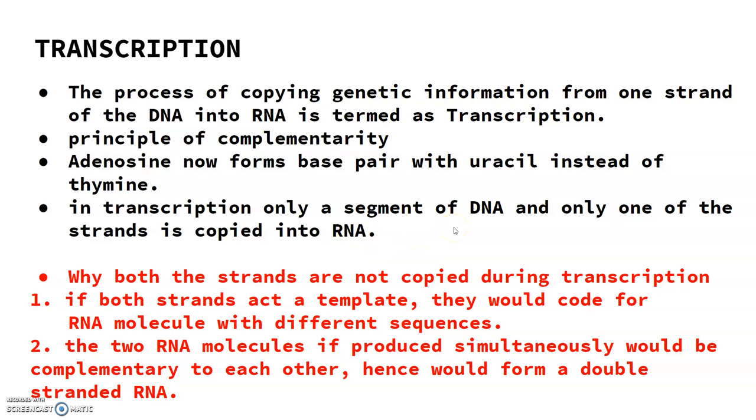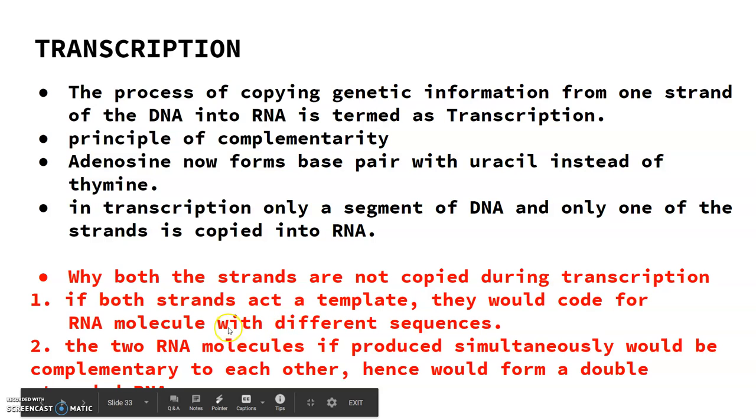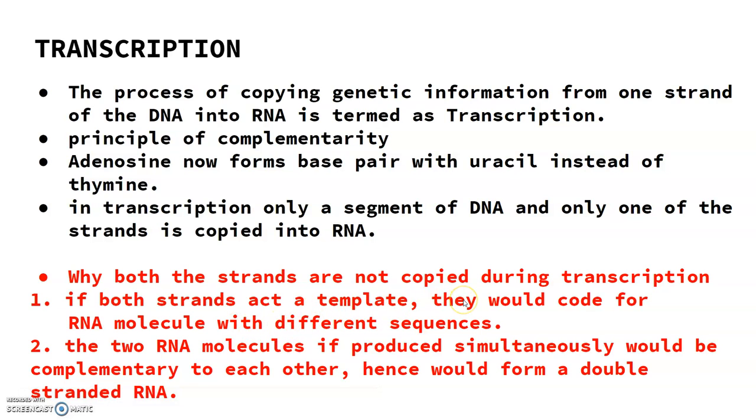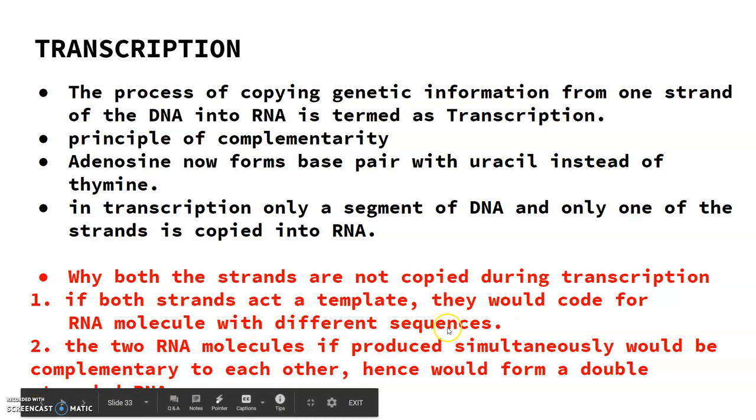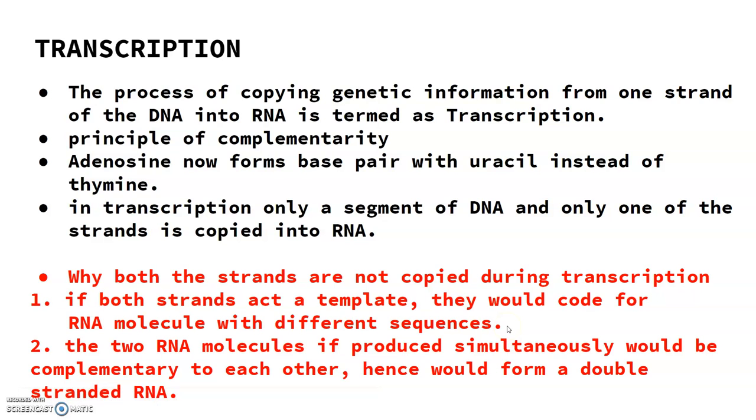Now, why are both the strands not copied during transcription? That has a simple answer. First, if both the strands act as a template, they would code for RNA molecules with different sequences.